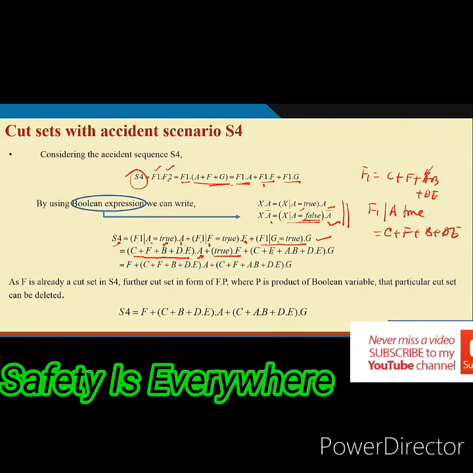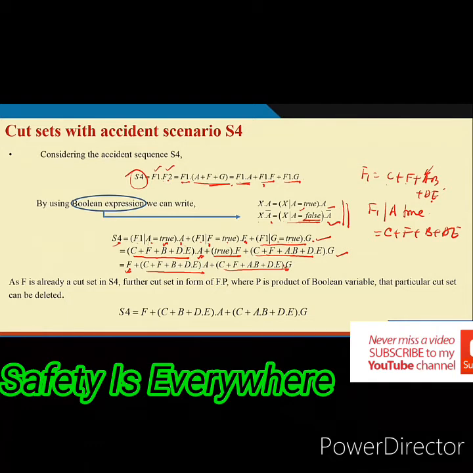So, you are writing true F, because here F is there, F1 F is also true. Now, third one, what will happen? F1 given G equal to true into G. So, here you see C plus A plus AB plus D, there is no G, the same thing is there multiplied by G. So, as a result, what is happening? This true F, this coming as a cut set F, C plus A plus B plus D is coming like this, and this one becoming this.